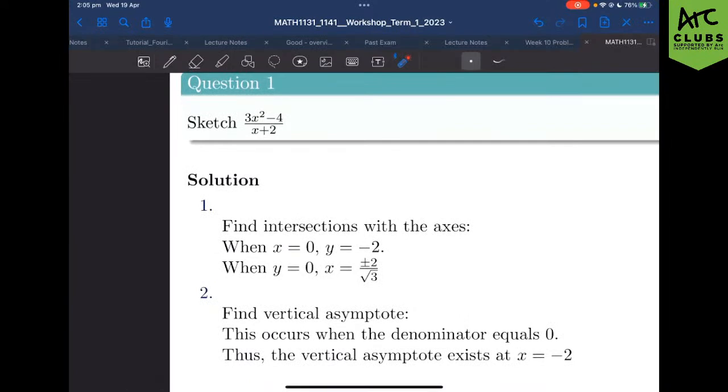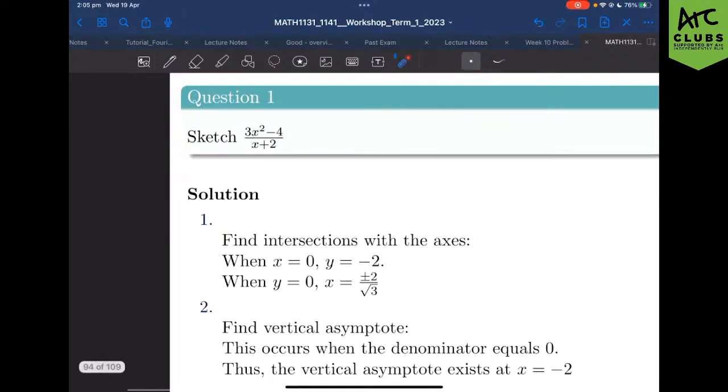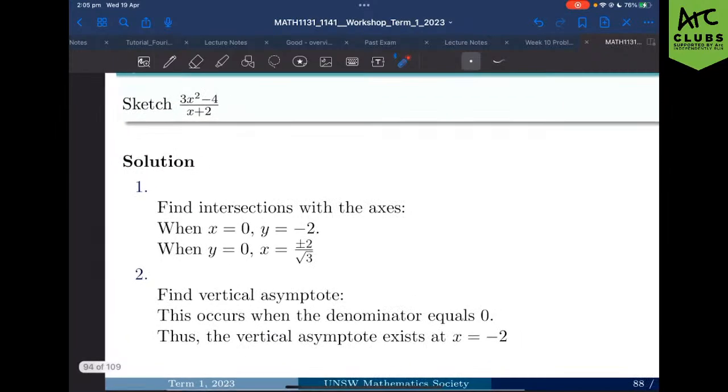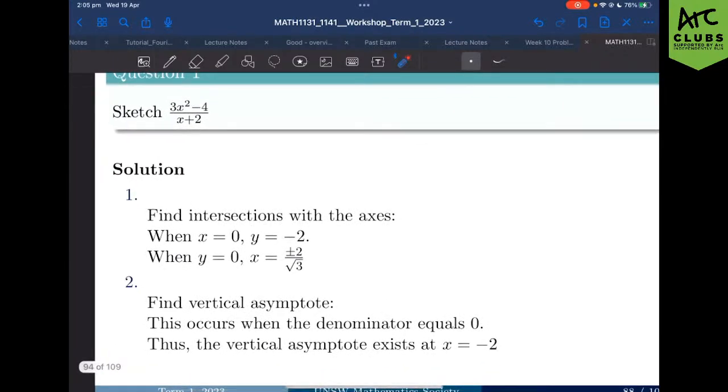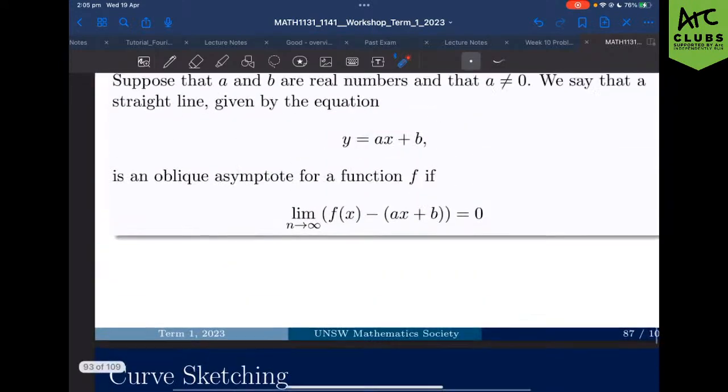So first thing, let's just find our vertical asymptote. We can find our vertical asymptote by setting our denominator equal to 0. Same idea, a fraction can't be over 0, right? The vertical asymptote is going to exist at x equals -2, right? So far, kind of high school concepts. We did this in 3 unit and stuff like that. Let's actually talk about oblique asymptotes now. How do we work with oblique asymptotes?